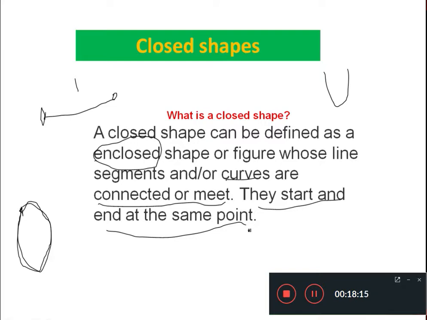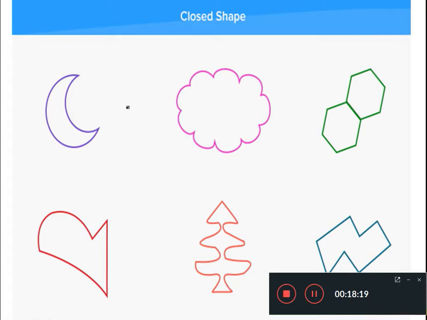So by taking some more examples we will try to understand what the closed shapes are. Now here you can see this is the half circle, or you can say the moon shape, isn't it? Now if somebody tries to go inside the moon shape, can anybody go inside this shape? No, because these points or this curve are meeting together, they are closed, there is no space at all to go inside. That's why this kind of shape is called a closed shape.